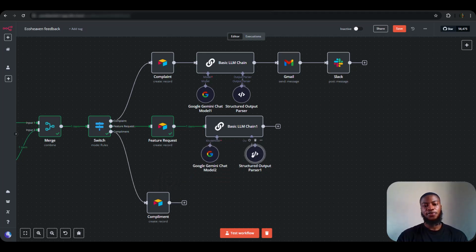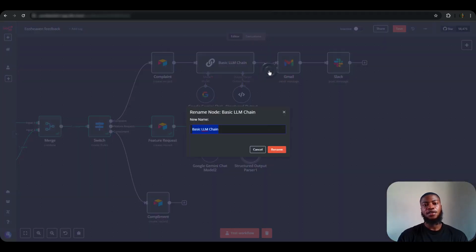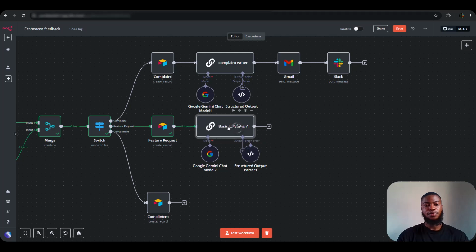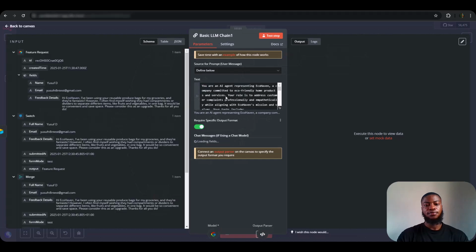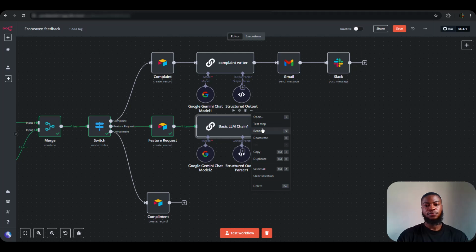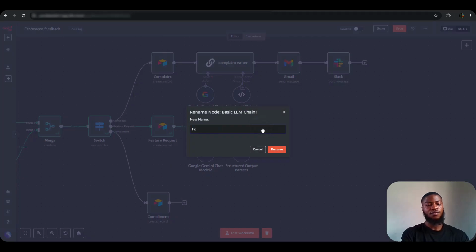So let's go ahead and configure this particular LLM chain. So let's rename this so that we can identify it. So for this node, it's just a complaint, let's just call it complaints writer. So for this, let's call it feature request writer. And for this feature request agent, let me call it feature request agent.